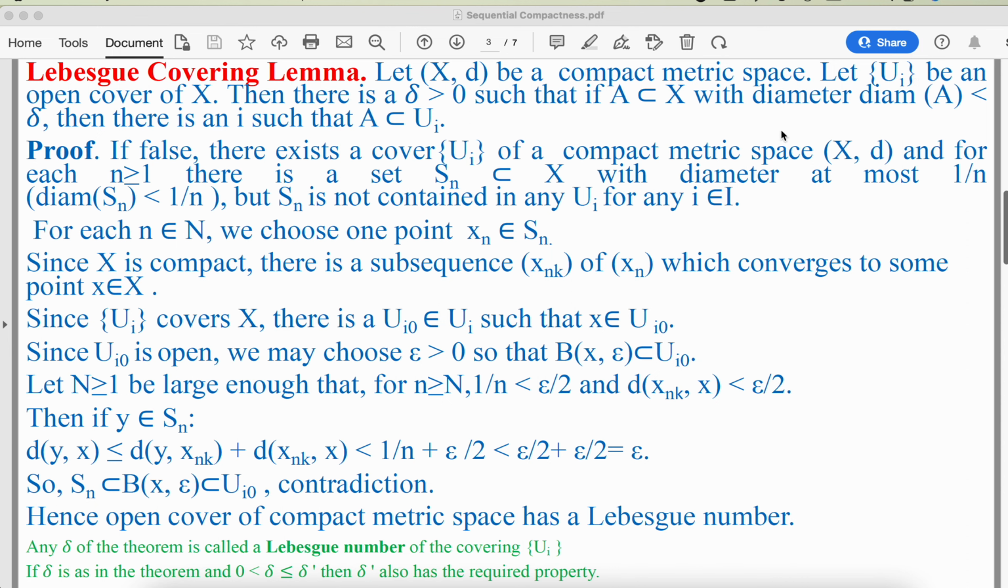Suppose this lemma is false. It means there exists a cover Ui which is an open cover of a compact metric space X, and for each n greater than or equal to 1, there is a set Sn of X with diameter less than 1 upon n, but this Sn is not contained in any member of the open cover of the compact metric space.